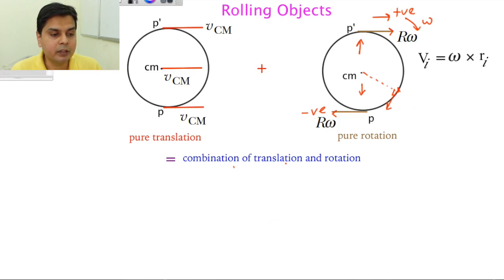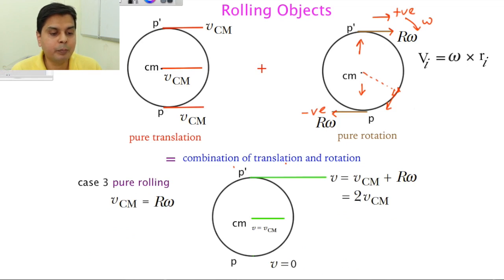Now let's see the third case. This is called pure rolling. When it is pure rolling, VCM is equal to R omega. So this will become 2 VCM because R omega is VCM, and this will be VCM minus R omega, but it will become V equal to 0. Since V is equal to 0, there is no sliding. No sliding means there will be no force of friction required because nobody is sliding.